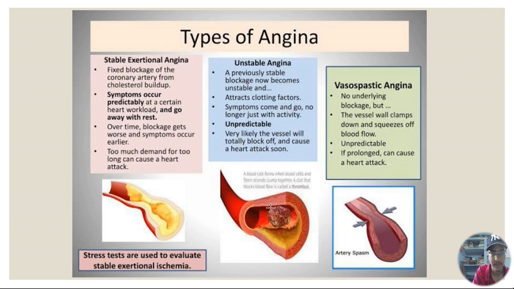So over here you can see is a thrombus. And in the vasospastic angina, there is no underlying blockage, but the vessel wall clamps down and squeezes off blood flow. And it is also prolonged. If prolonged, it can cause a heart attack. So these were the types of angina. You can see over the diagram here: this is a cholesterol deposition, there is a thrombus and there is a vasospasm.